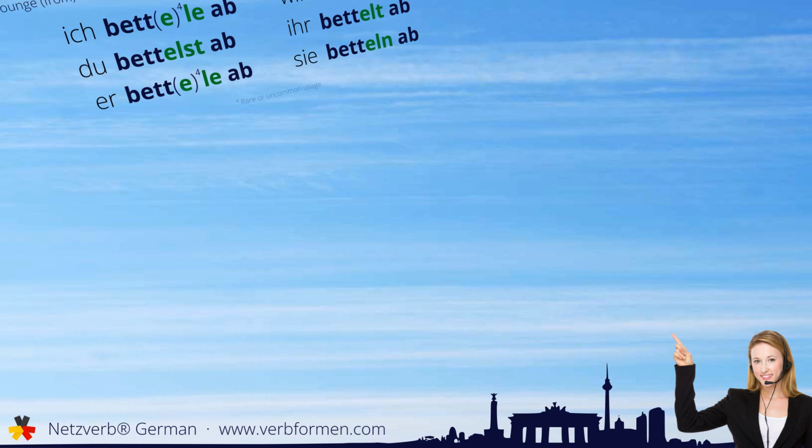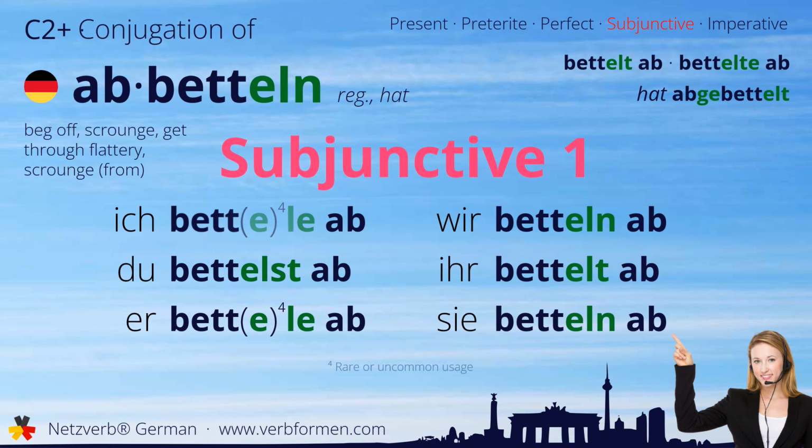Next up is the subjunctive one. Ich bettle ab. Du bettelst ab. Bettle ab. Wir betteln ab. Ihr bettelt ab. Sie betteln ab.